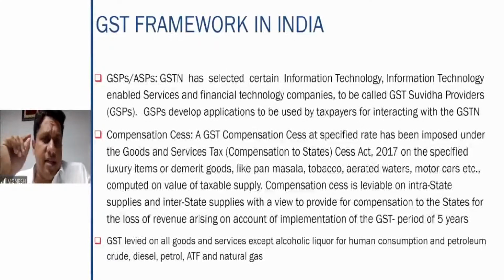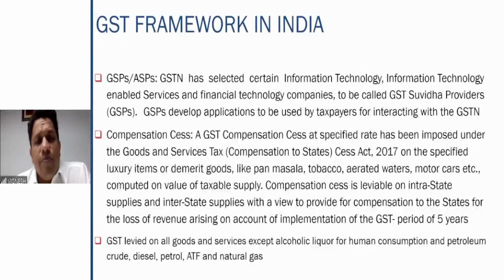Then compensation cess. Compensation cess, again, is a specified rate which is added. Why is there a need for compensation to states? Because technically, the power to levy taxes on the sale of goods was with the state. To some extent they will lose a lot of revenue, because now the center also has the power to tax the sale of goods.